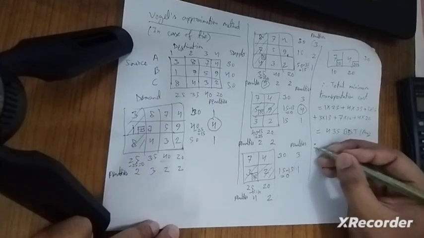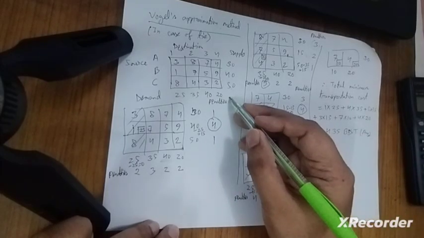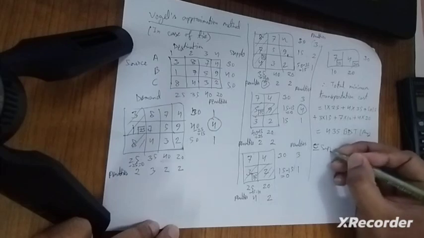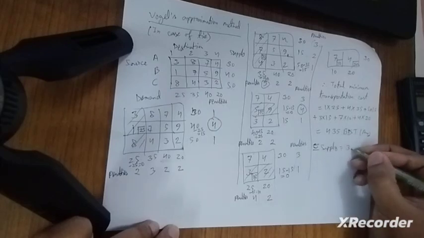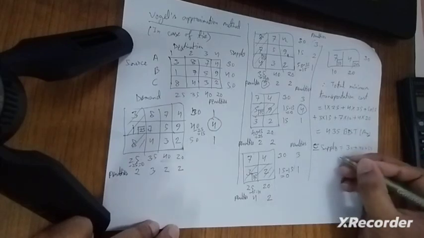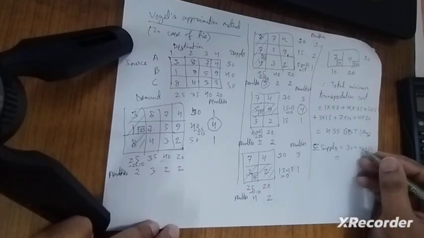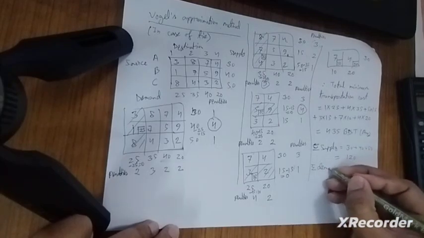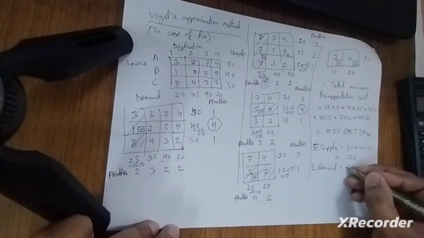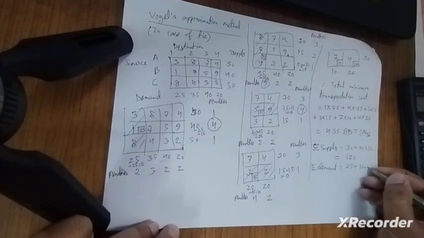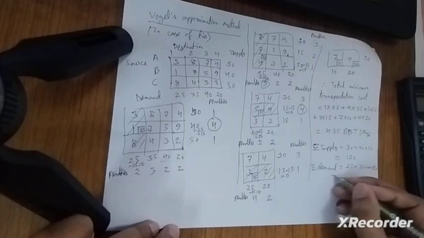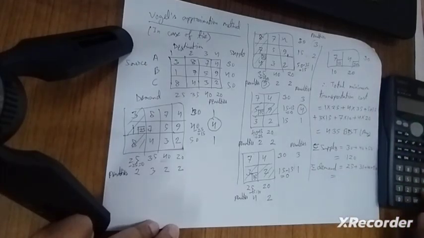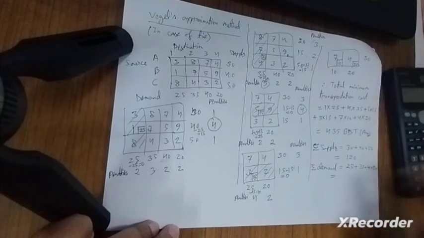And the only thing missing here is that at the beginning we have to calculate the summation of supply, that is 30 40 and 50, which is 120, and the summation of demand, which is 25 35 40 and 20, which is also 120.